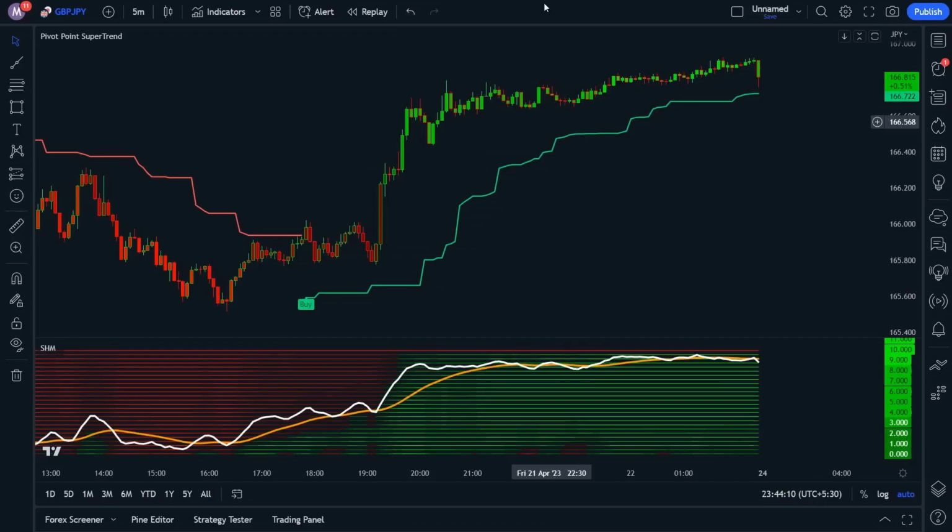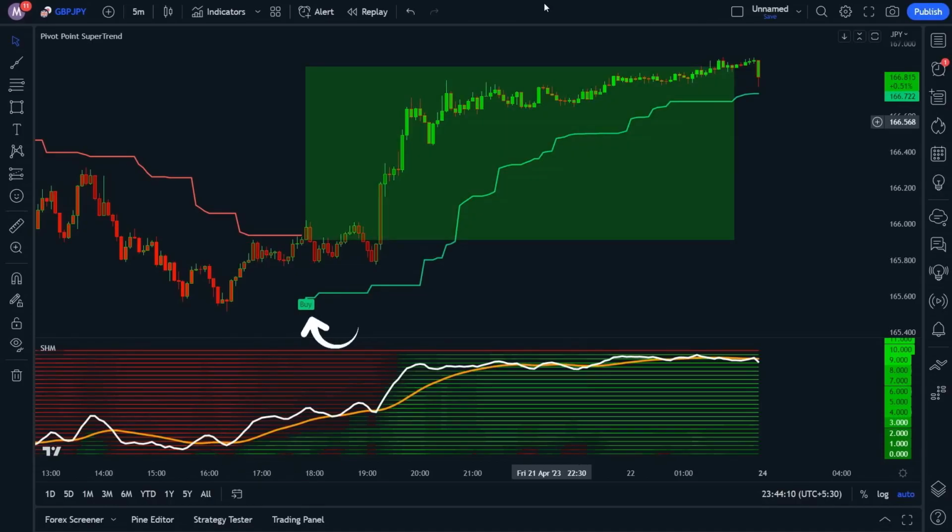When we are in a red zone, indicating an oversold condition, we'll wait for the K line to cross the D line to confirm a potential trend reversal. Once we get a buy signal from the pivot point super trend indicator, we'll enter a long position. As a result, we could have potentially made up to 46% on this move alone without using leverage.